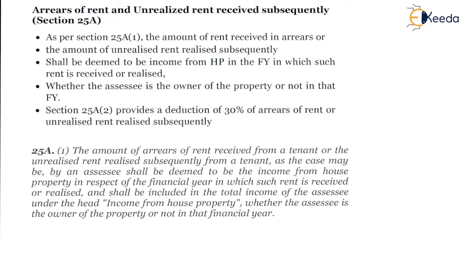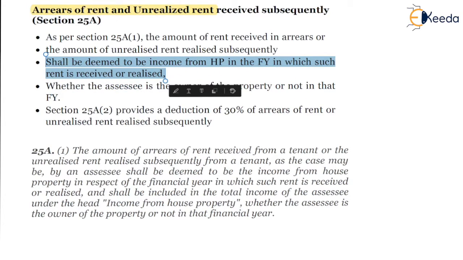On the screen, Section 25A, Arrears of Rent and Unrealized Rent. As per Section 25A(1), the amount of rent received in arrears or the amount of unrealized rent realized subsequently shall be deemed to be income from house property in the financial year in which such rent is received or realized.